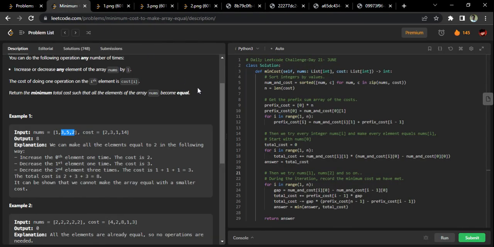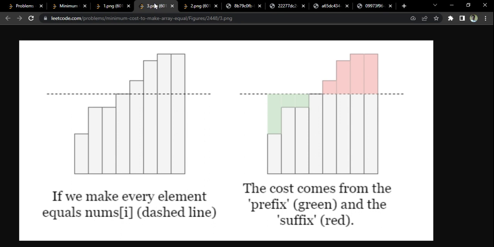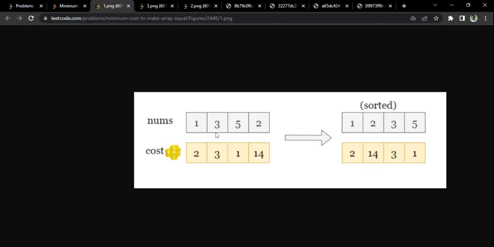But remember one thing: when we are sorting based on the nums, each number is associated with a cost. If I sort this, the relation will break. For example, number 2 has a cost of 14, but if I sort it, this relationship would break. So I have to sort in such a way that the relationship does not break. 2 should always be associated with 14, and 73 always with 3. So what we'll do is pair them and then sort based on the numbers. We'll see that in the code.